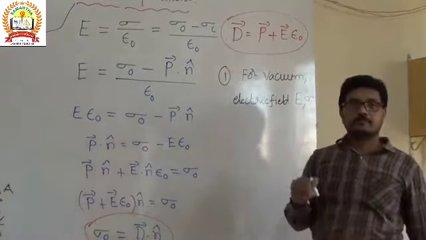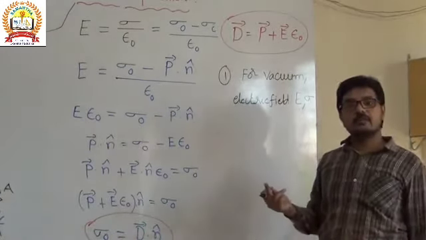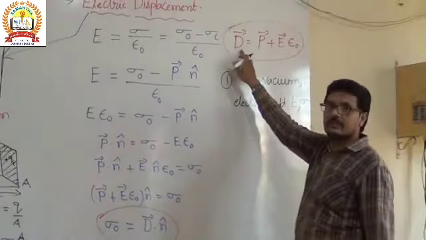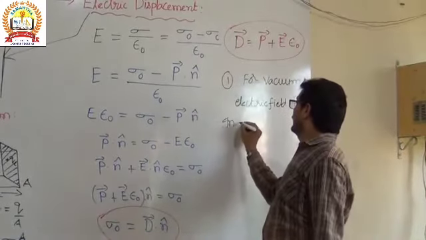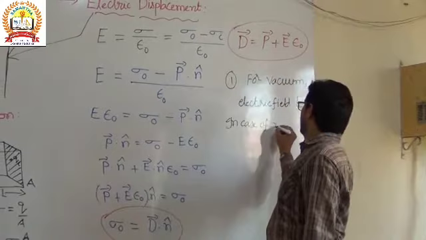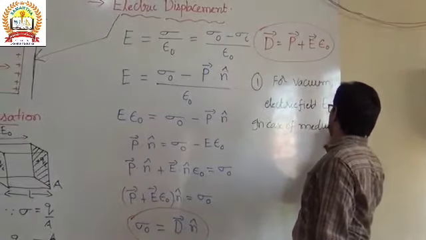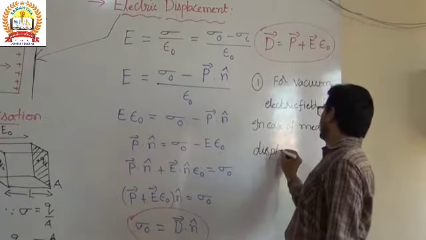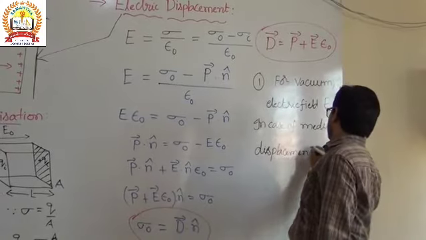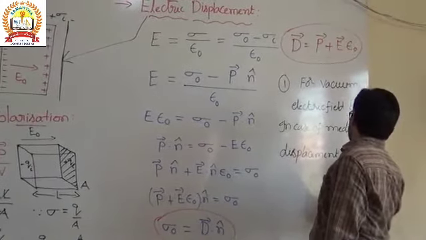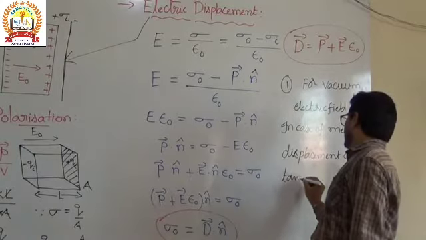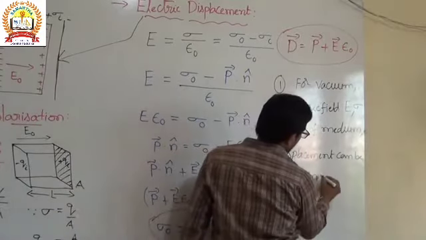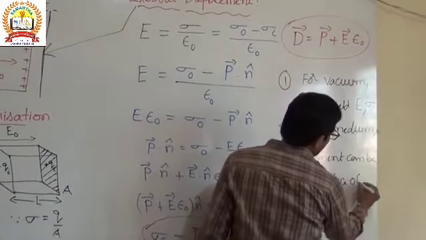If it is in a medium, the electric field is taken by the displacement vector, that is D. In case of a medium, the electric displacement can be taken in place of the electric field.